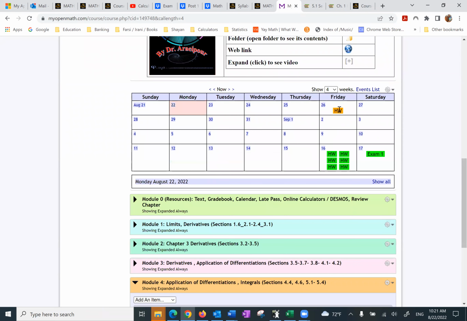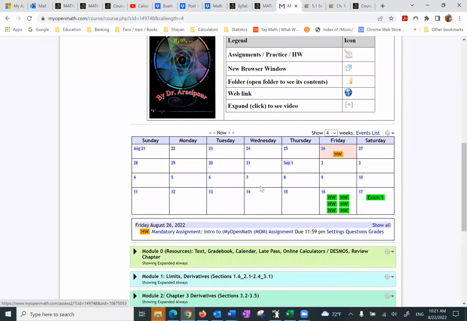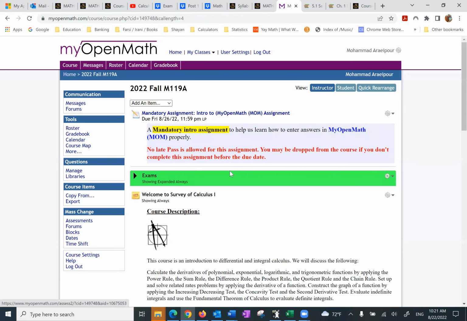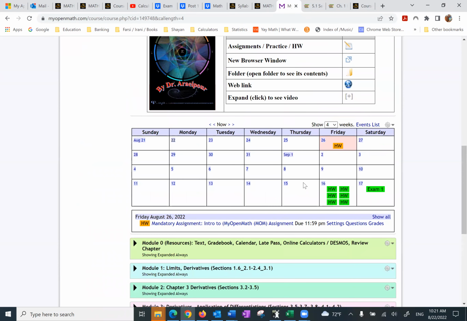Notice the first homework. If I click on it, it tells me what homework. I can start it from here, or I can go to the top and do it. Either way is fine. And what I want you to notice is that there are a bunch of homework right here on the 16th. Does it mean I have to do all the homework then and there? And the answer is absolutely not.